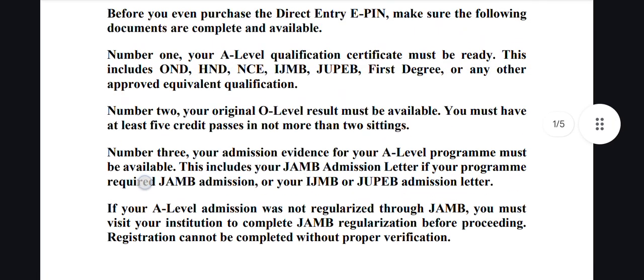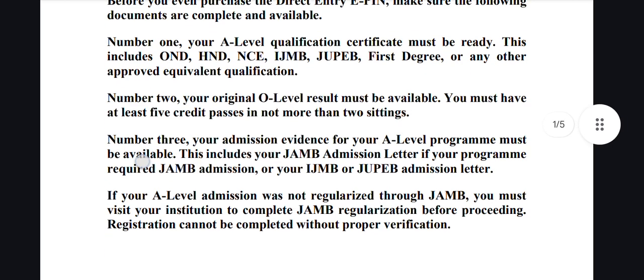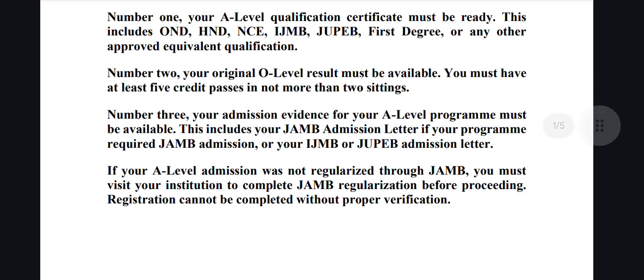But normally, since you possess the O-level results to gain admission for your A-level qualification, the same O-level should qualify you for the next program you want to apply for. It's just an inference, but it's very important that you check and make sure that you are qualified for the course you want to apply for in your O-level result.